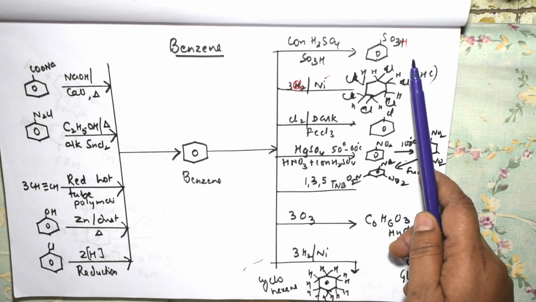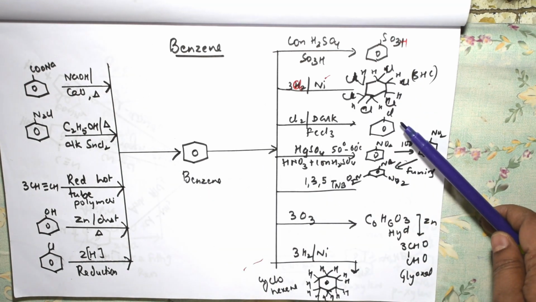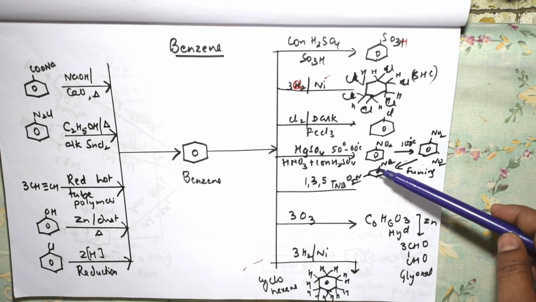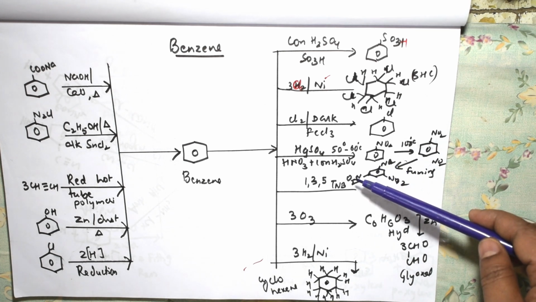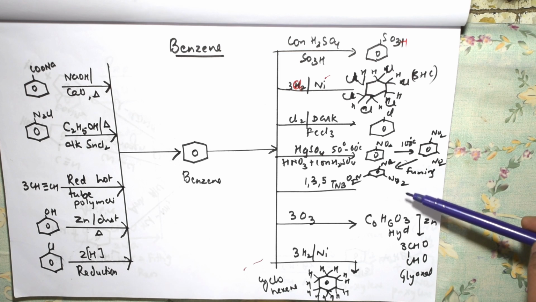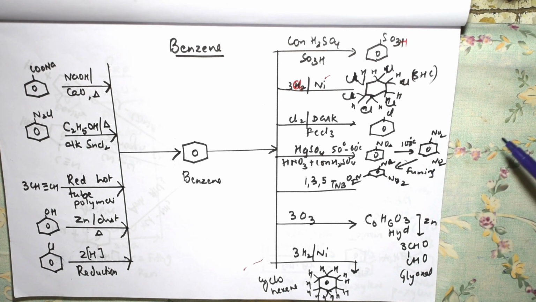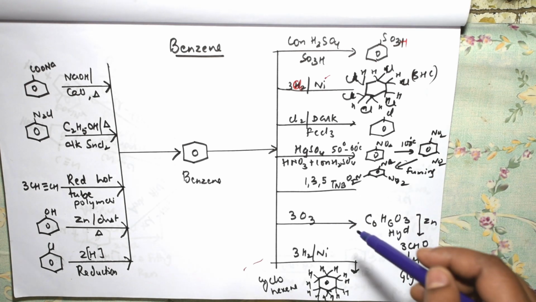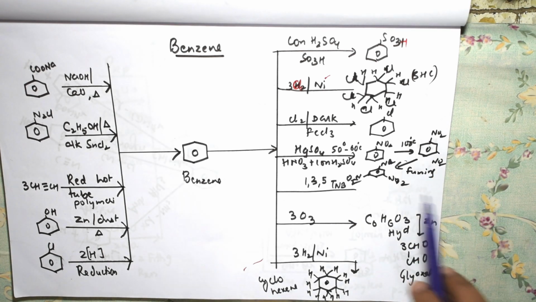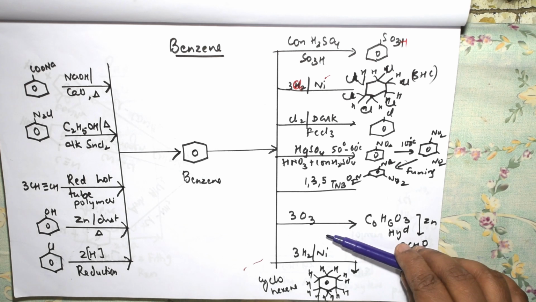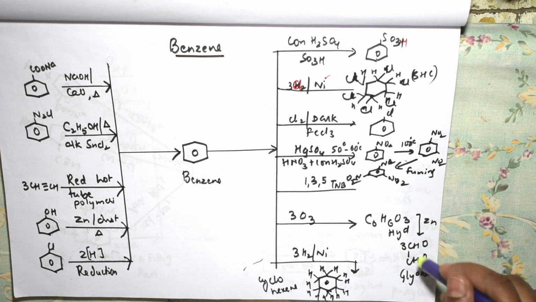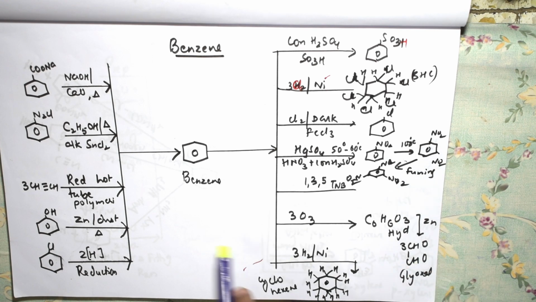Further, benzene, you all know students, because of the delocalization of pi electrons, you can do sulfonation, you can do chlorination, right? In the presence of nitric acid and sulfuric acid, you can do nitration. Perfect. Ortho product, meta product, and you also get 2,4,6 tri or 1,3,5 trinitrobenzene. I have also shown you ozonolysis, where you are adding ozone, and further on reduction you are preparing glyoxal. So it's a conversion of benzene to glyoxal.